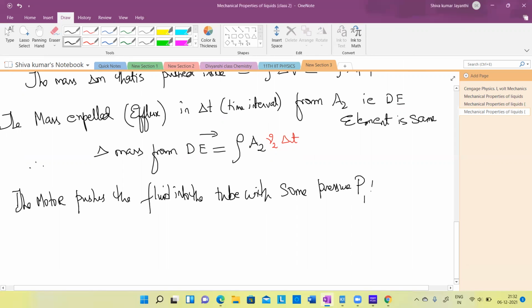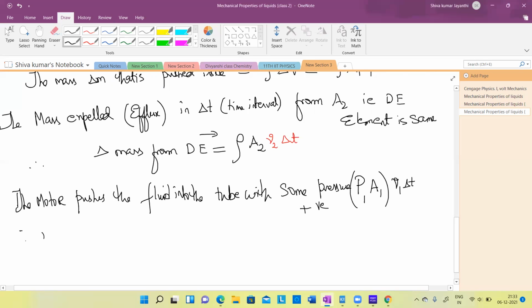P1 into A1. This is force. With this force, it will try to move the fluid through a distance. This is only work done. Pressure into area, which is force, into distance, what will it be? V1 delta T. Yes, understood that? This is the work done, positive work done by the motor.